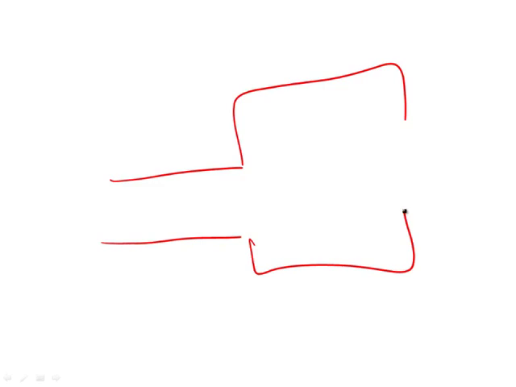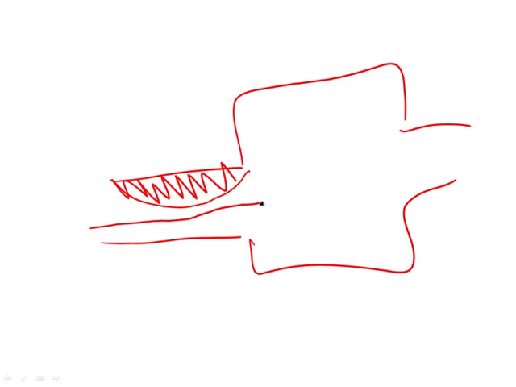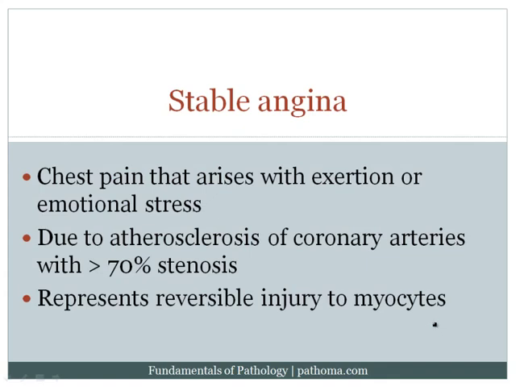The idea here is that if this is the coronary artery, which is feeding the myocardium, then the patients have atherosclerosis of the coronary artery. This then decreases the blood flow to the myocardium. The patient would be fine at rest. However, when there is exertion, you won't be able to provide enough blood to the myocardium, and hence there would be injury to the myocardium, resulting in chest pain. Now, it's very high yield to note that when you get stable angina, you have reversible injury to the myocytes. So the cells do not die, they simply undergo reversible injury.